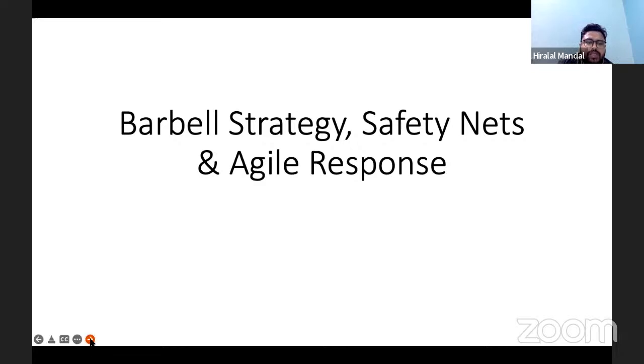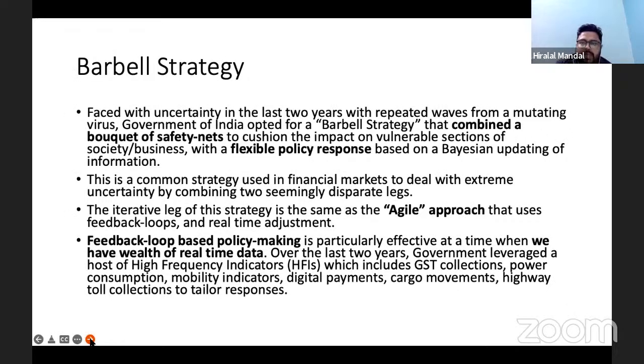So, what is the barbell strategy? The barbell strategy is a combination of the policies that the government of India has adopted as a response to the coronavirus. Such strategies are adopted during a period of uncertainty. So when we face uncertainty, the government opted for the barbell strategy.